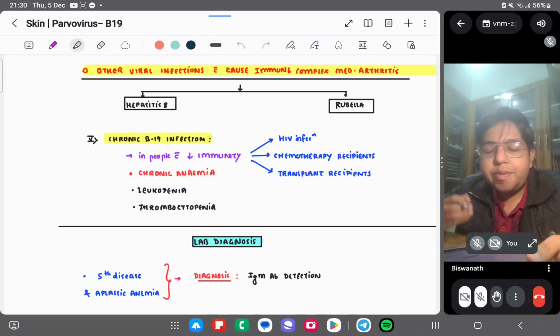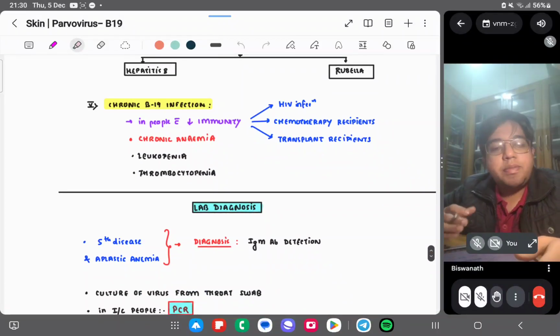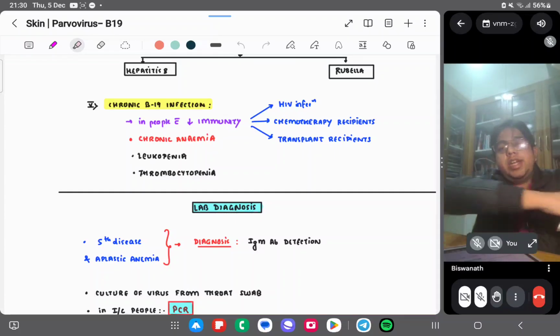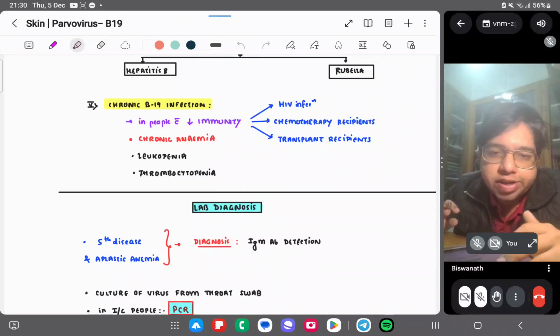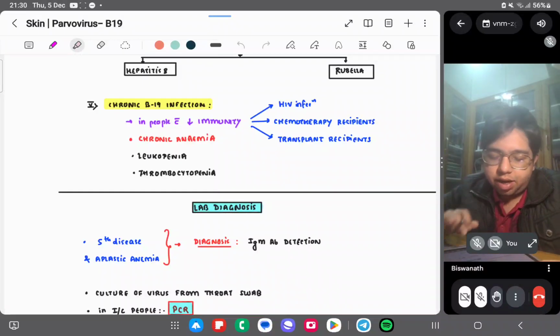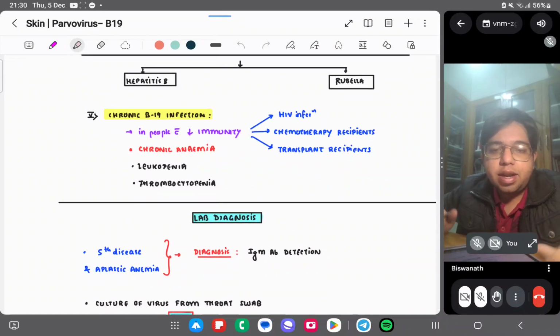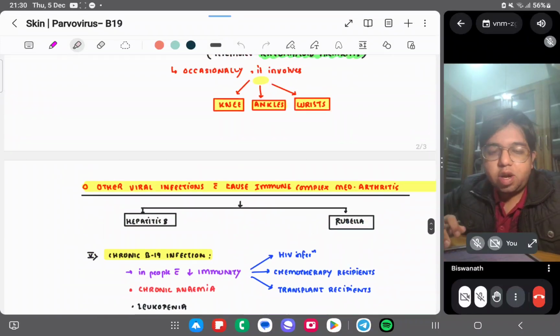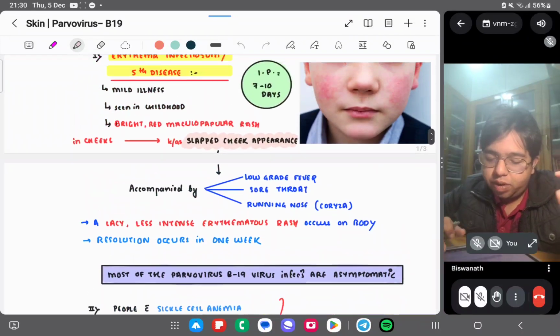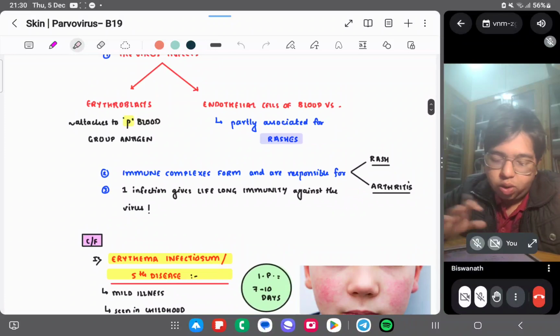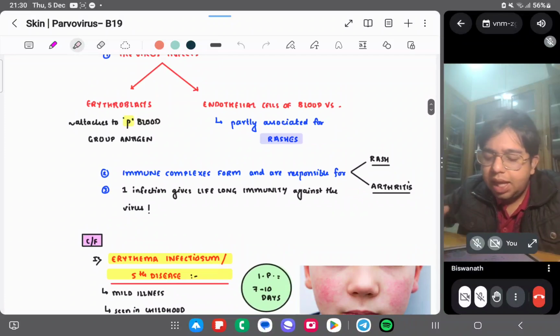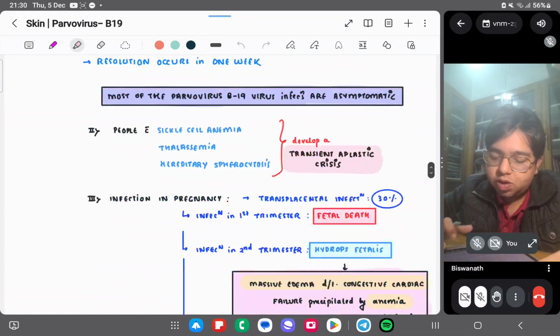Okay, and if you have a chronic infection, in people with decreased immunity. Most people have good immunity, so you can contain the parvovirus infection, small virus, right? Not much infection is there here. So you can have chronic anemia because it is infecting erythrocytes again. Okay, and leukopenia and thrombocytopenia. So basically, you have to remember this fact that it is affecting two things: erythroblasts and the endothelial cells of blood vessels.